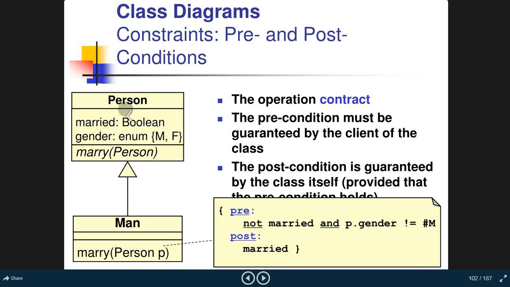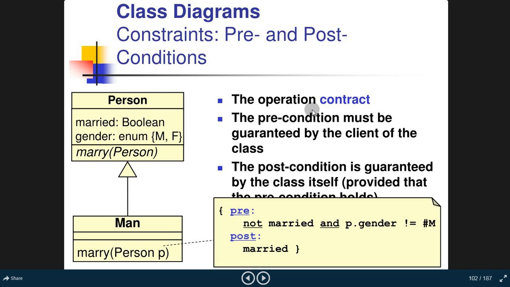Constraint pre and post condition, person, married, boolean, gender, enum, marry person. So if you are now marry man, marry person, p. Now we will describe all the impact here. Pre not married and p gender not equal to married. Post married, pre if it is pre then is not married, post it is then married.